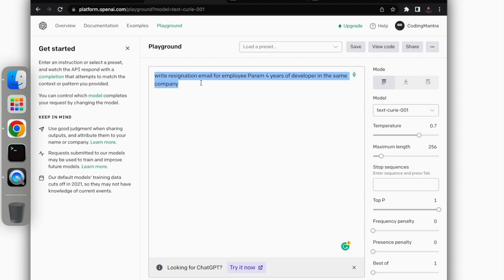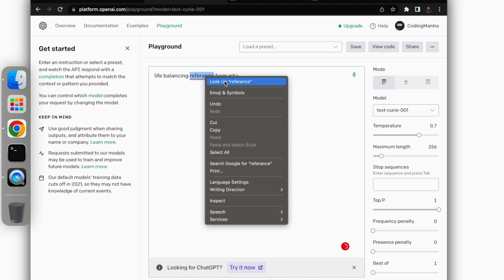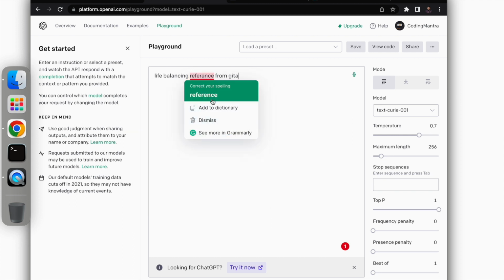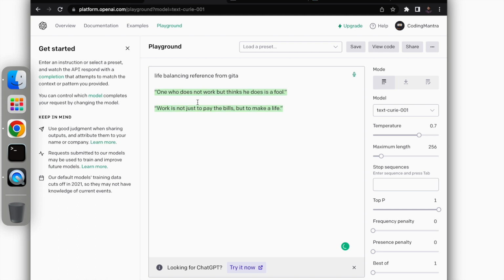Okay, so I remember what they are writing, for example, like balancing reference from. So this is an example of how you can create multiple other things, other use cases for your application. So for example, if we see, we can write multiple things here.